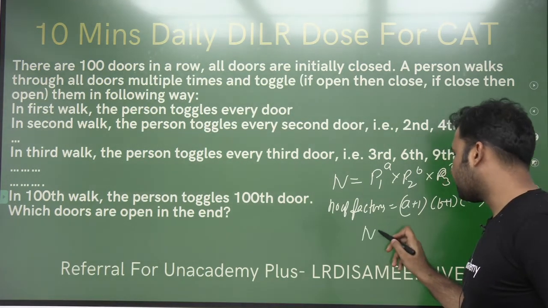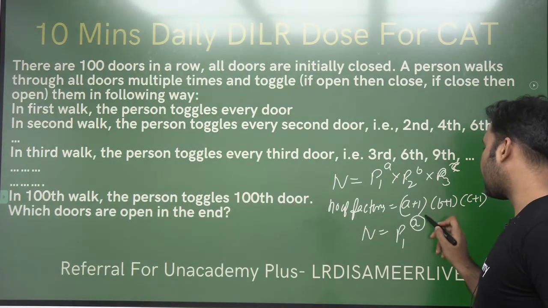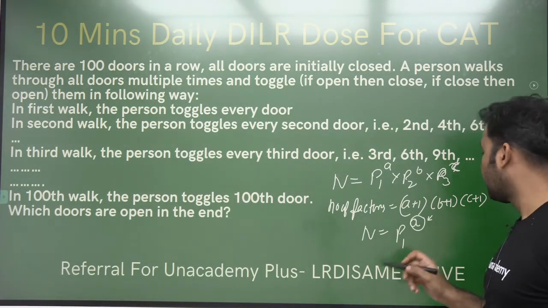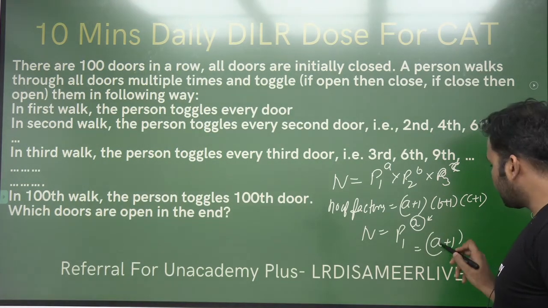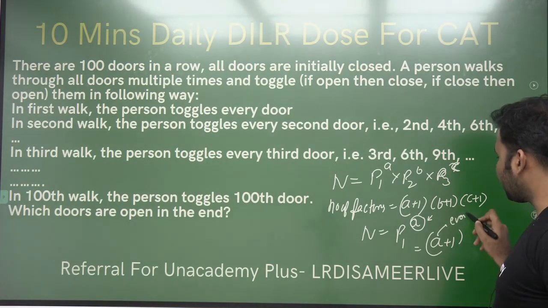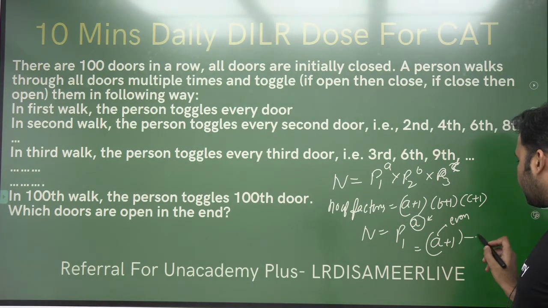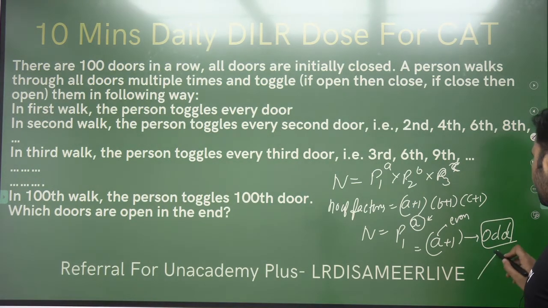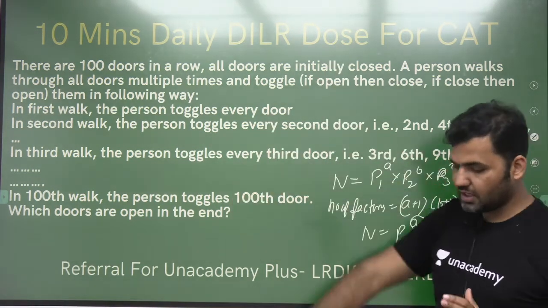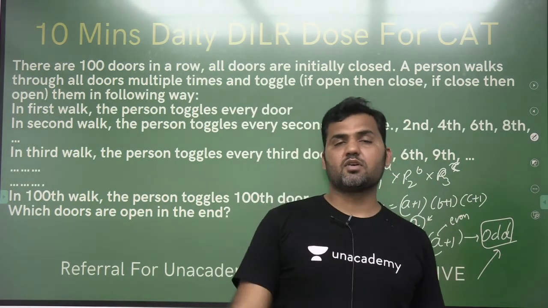If a number is a perfect square, this power a will be a multiple of 2. So the number of factors will be a plus 1. And because a is an even number, a multiple of 2, since it's a perfect square, a plus 1 will give you a number of factors which is odd, right? This is the number system concept on which this whole reasoning depends. A perfect square will have an odd number of factors.